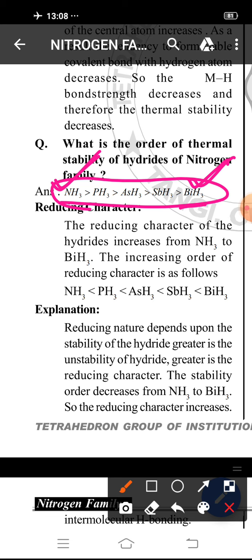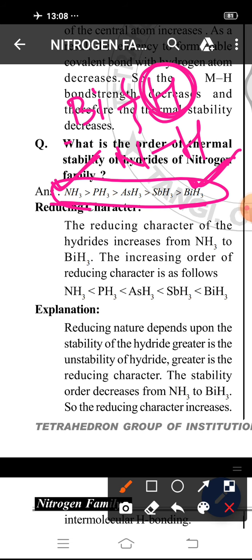That means it can break the Bi-H bond more easily than the N-H bond. So the one which removes hydrogen easily can oxidize itself easily. The atom which easily loses hydrogen is easily oxidized, and whatever is easily oxidized will reduce others quickly.